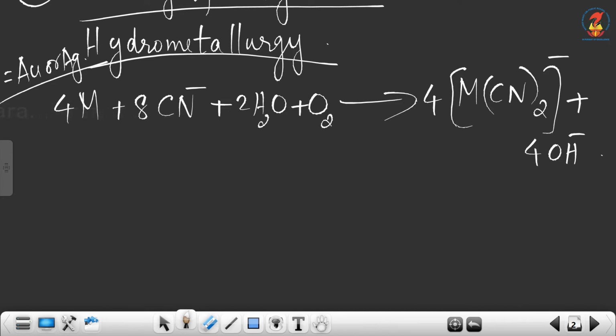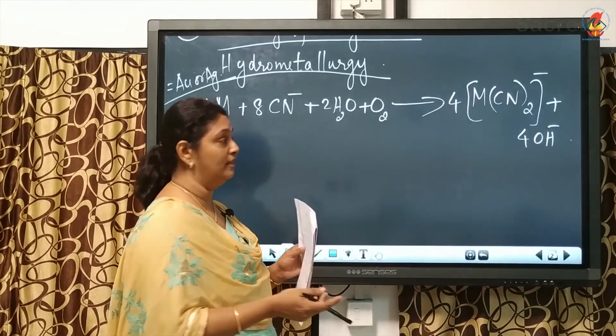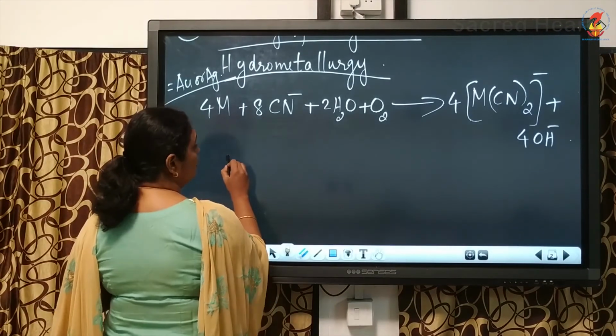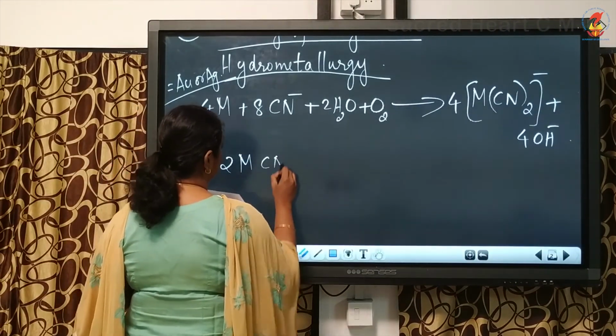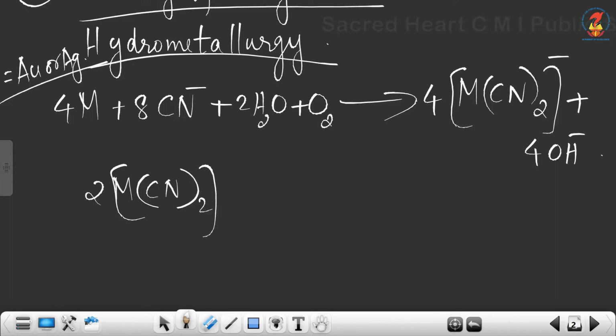Now in the second step, the cyanide complex will combine with a more electropositive metal like zinc. So the second equation is 2M(CN)2 minus plus zinc will give this metal in the complex replaced by zinc.